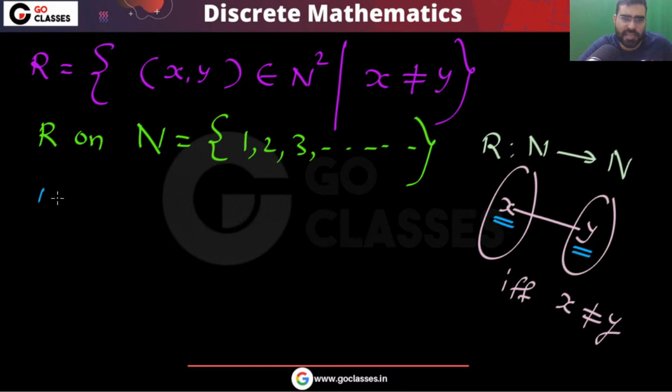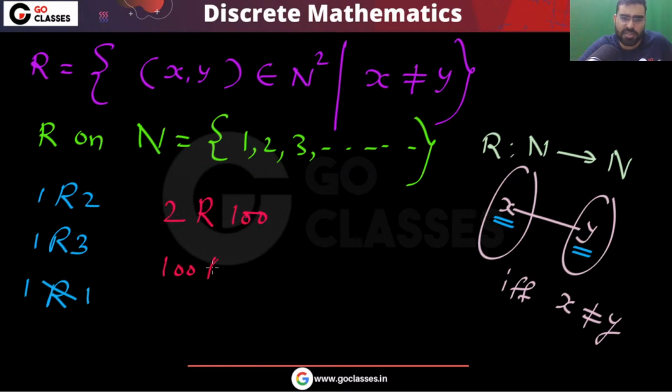For example, I can say that 1 is related to 2. 1 is related to 3, but 1 is not related to 1. Similarly, 2 is related to 100, and 100 is also related to 2, but 100 is not related to 100. So this is the relation, very simple.